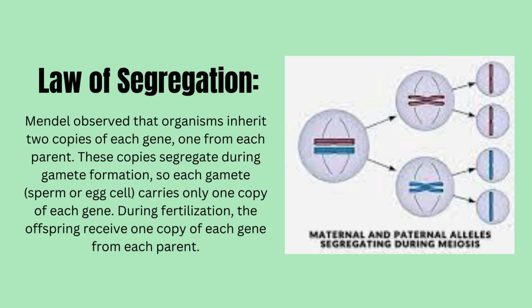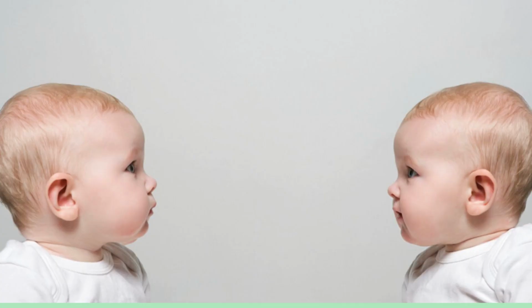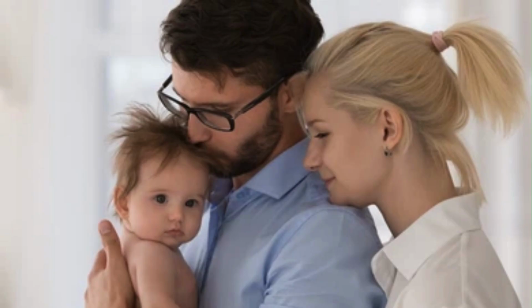Mendel's first principle is called the law of segregation. Mendel observed that organisms inherit two copies of each gene, one from each parent. These copies segregate during gamete formation, so each gamete, sperm or egg cell, carries only one copy of each gene. During fertilization, the offspring receive one copy of each gene from each parent.